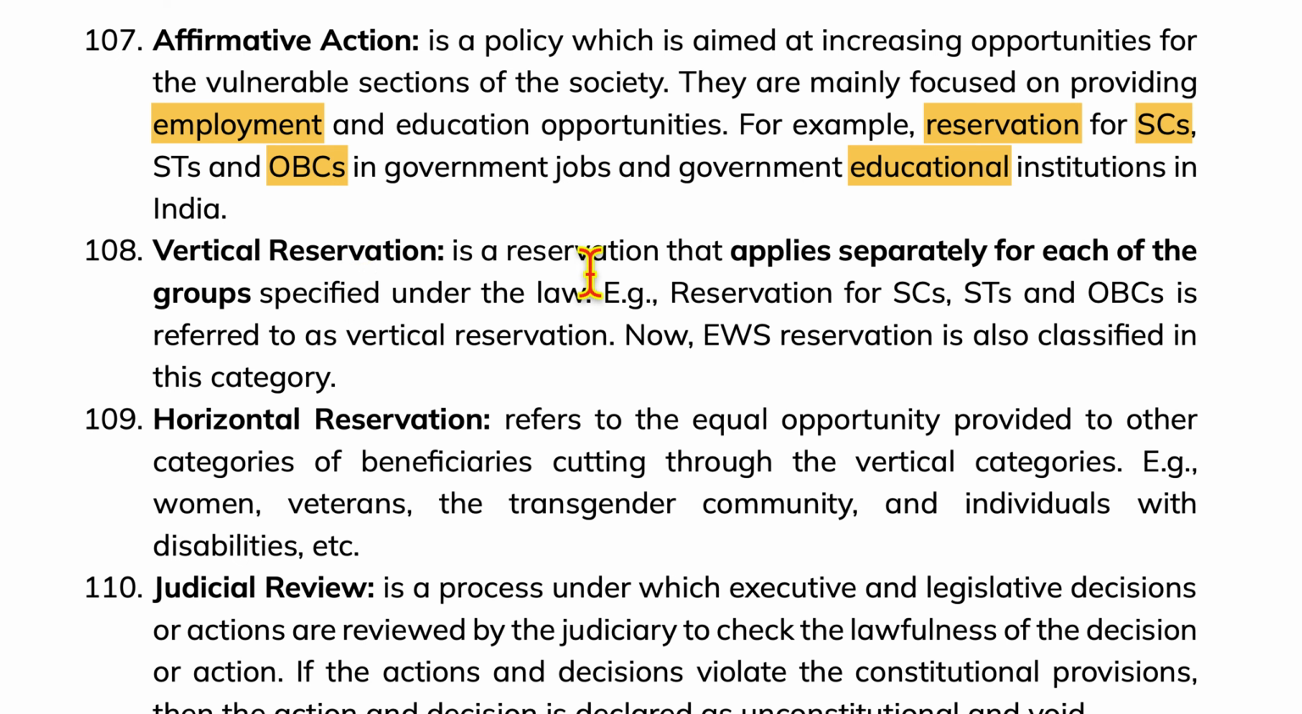Now, vertical reservation is a reservation that applies separately for each of the groups specified under the law. Example, reservation for SCs, STs, and OBCs is referred to as vertical reservation. Now, EWS reservation is also classified in this category. Horizontal reservation refers to equal opportunities provided to other categories of beneficiaries, cutting through the vertical categories. Example, women, veterans, transgender community, individuals with disabilities, etc.